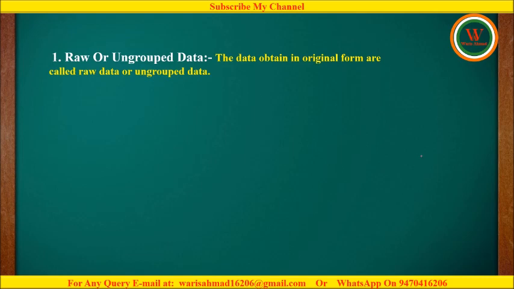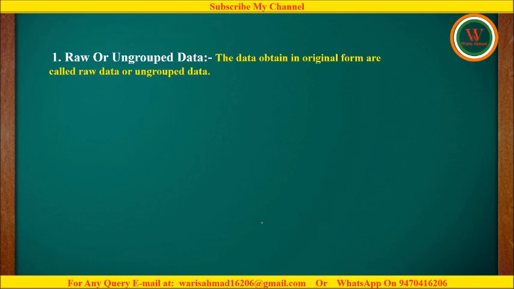Suppose the blood group of the very first student is A, the blood group of the second student may be B, the next may be O, the next may be A, the next may be AB, and so on. All this data collected is termed as raw data, or we can say ungrouped data.